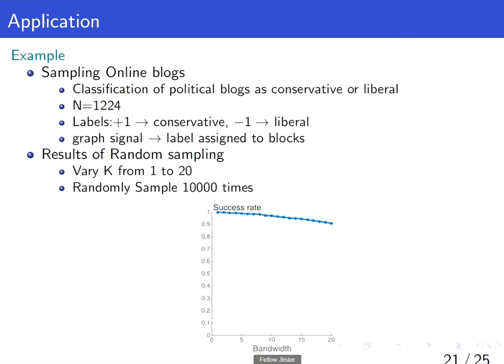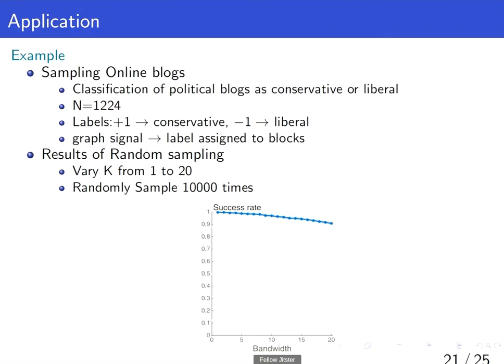Application. For example, let's consider the specific application of sampling online blogs. Here we consider the data set of n equal to 1,224 online political blogs labeled as either conservative or liberal. We represent conservative as +1 and liberal as -1. The blogs are represented by a graph in which nodes represent blogs and directed graph edges correspond to hyperlink references between blogs. The graph signal here is a label assigned to the blog, called the labeling signal.